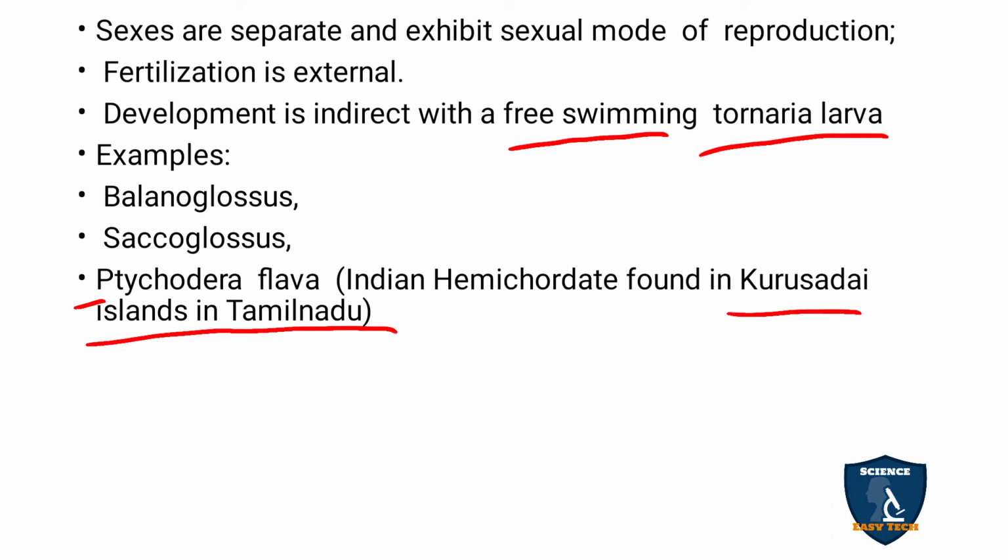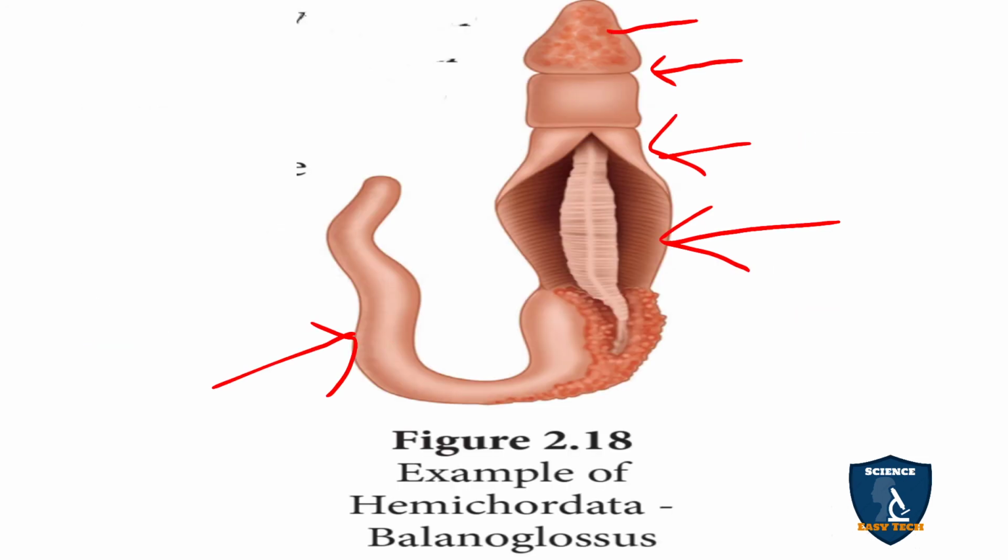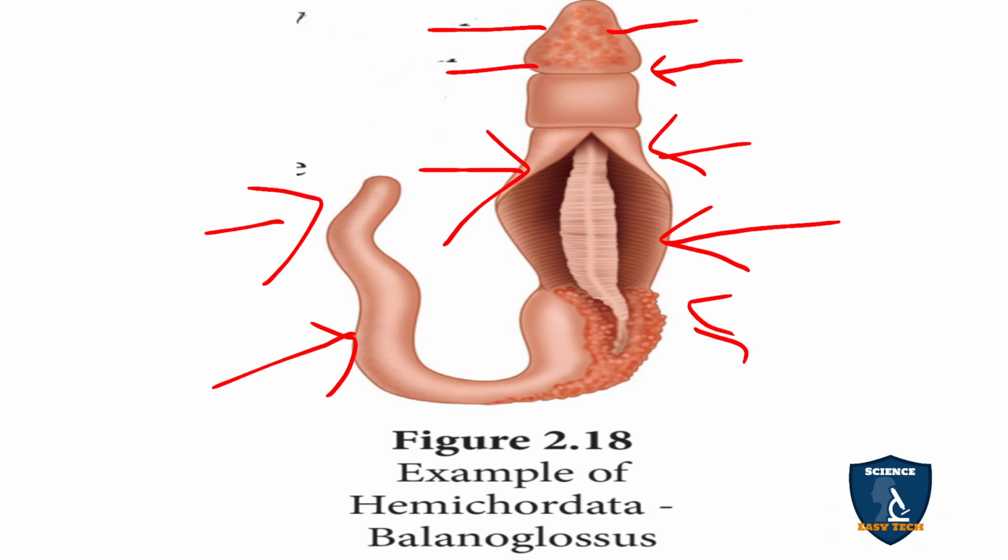They may ask this in your 1 mark. This is the diagram of Balanoglossus. You can see the head, the collar, neck, and the body, that is trunk, and it is a tube-like structure.